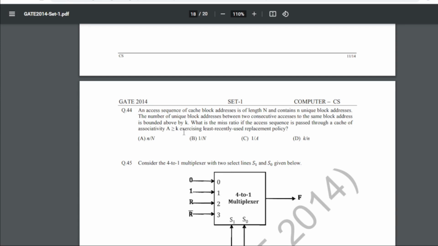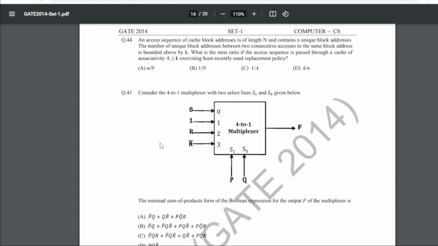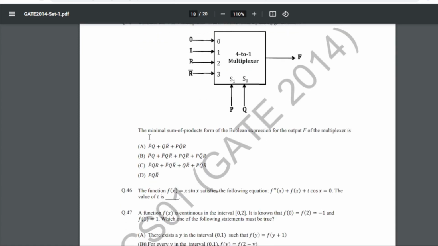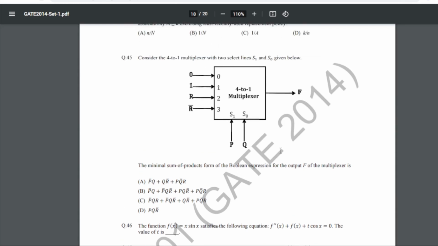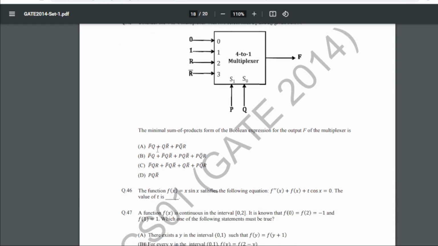So for 44 our answer will be A, that is n to the power n. 43 is considered the 4 to 1 multiplexer with two select lines s1 and s2 given below, right? So this is that multiplexer. The minimal sum of product form of boolean expression for the output f of the multiplexer is. So for 45 again our answer will be A, that is p bar q plus q r bar plus p q bar r. So A will be the answer here, right?